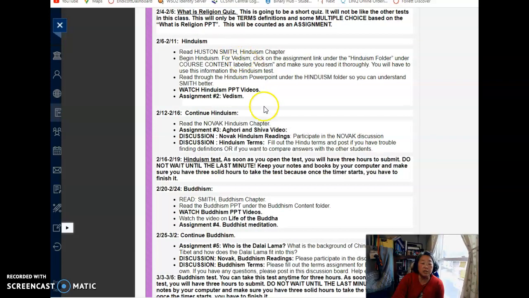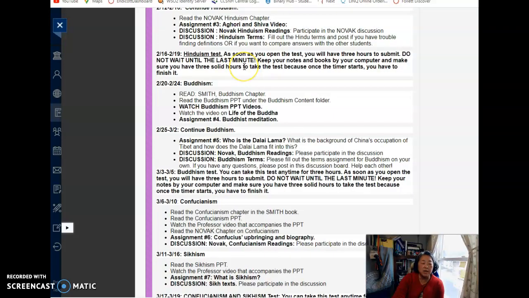Then you're going to do 2 weeks, approximately a week and a half to 2 weeks, of Hinduism, then a test where you'll have 3 hours to work on it. It'll open and close timed.